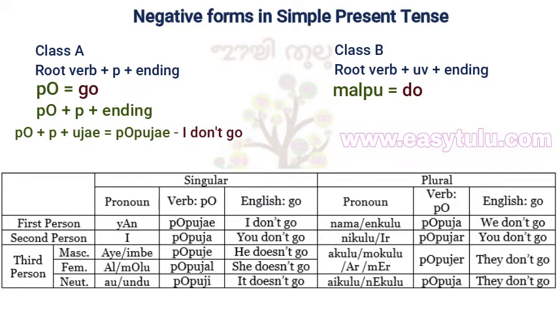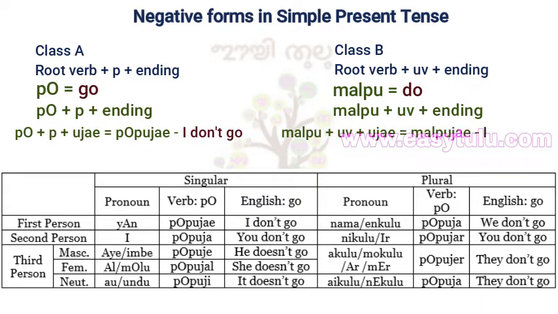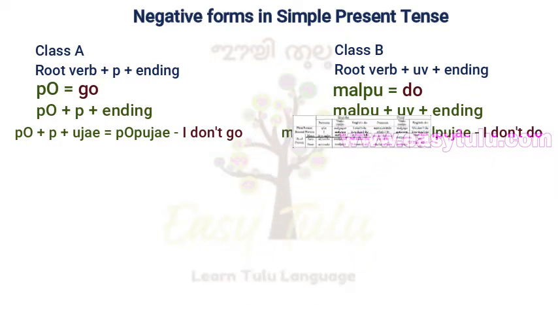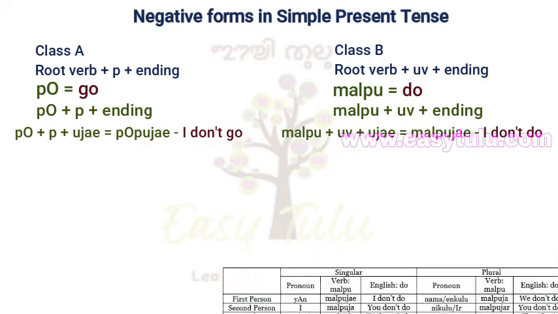And malpu means do. It is a class B verb, so it is conjugated by adding the suffix u before adding the personal ending. Root verb plus u plus personal ending. Malpu plus u plus personal ending. The negative personal ending for yan is uja, so it will be malpu plus u plus uja, malpuja, which means I don't do. Yan malpuja, I don't do.